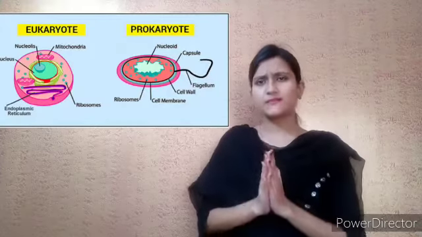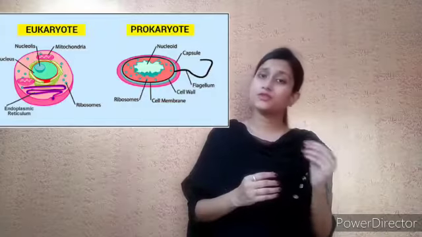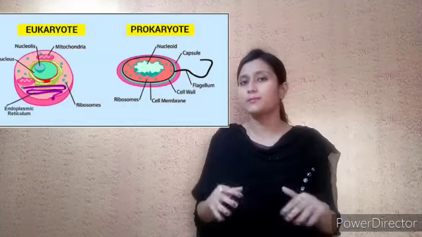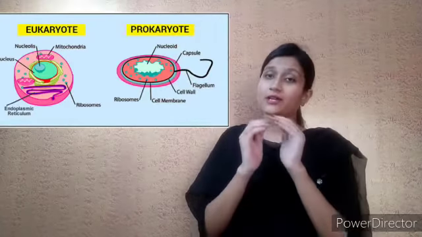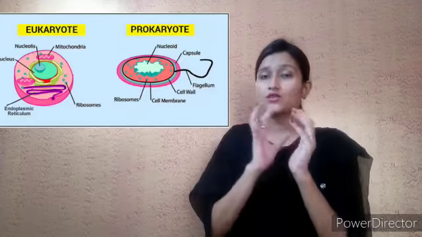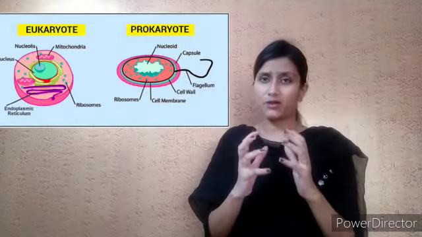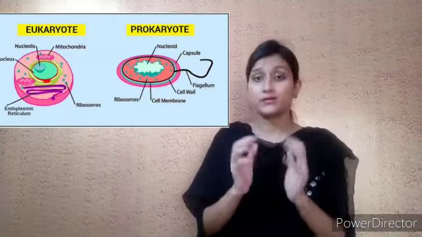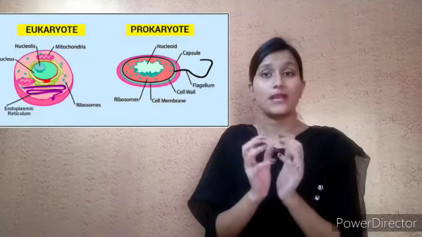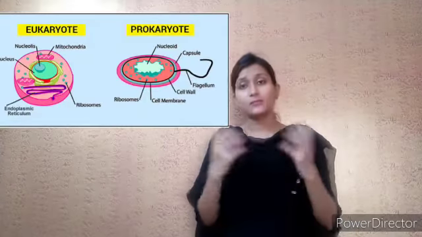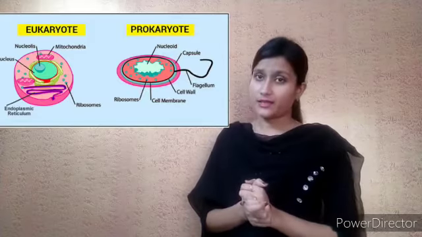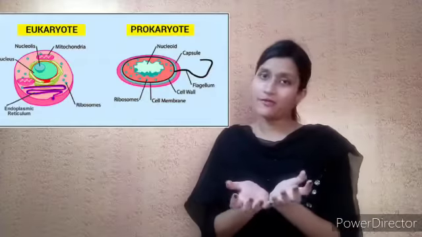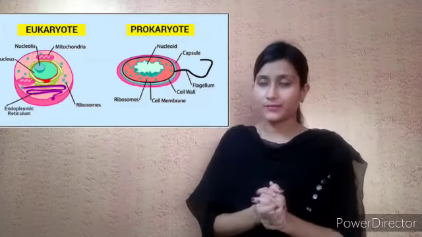The primitive cells, the very simple kind of cells, most of the unicellular organisms, they have only a single cell and they are very primitive, they are very simple. They do not have that nuclear membrane. So their nucleus is not very well defined. These unicellular organisms are called prokaryotic. They do not have a well-defined nucleus. The bigger organisms have a different kind of cell, the eukaryotic cell, in which the nucleus is well defined and has a nuclear membrane.